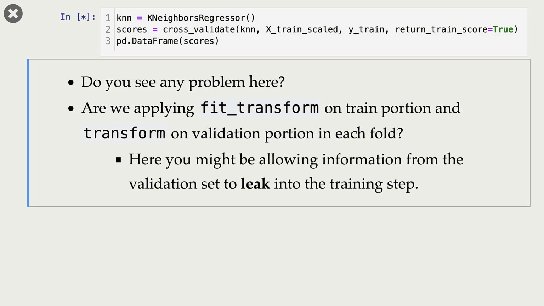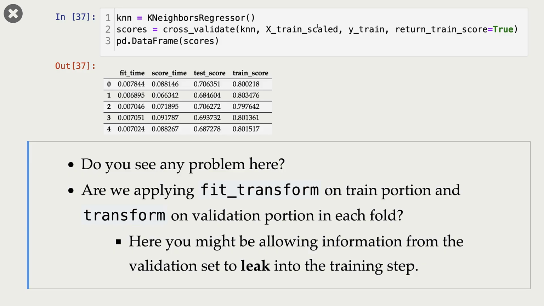I'm creating our regressor object and then I'm passing it to cross-validate. I'm passing our preprocessed data here. So this X-train scaled is imputed and scaled. And here are our validation and train scores. The scores look fine. But do you see a problem here? I would like you to pause the video here and think about what's going on.